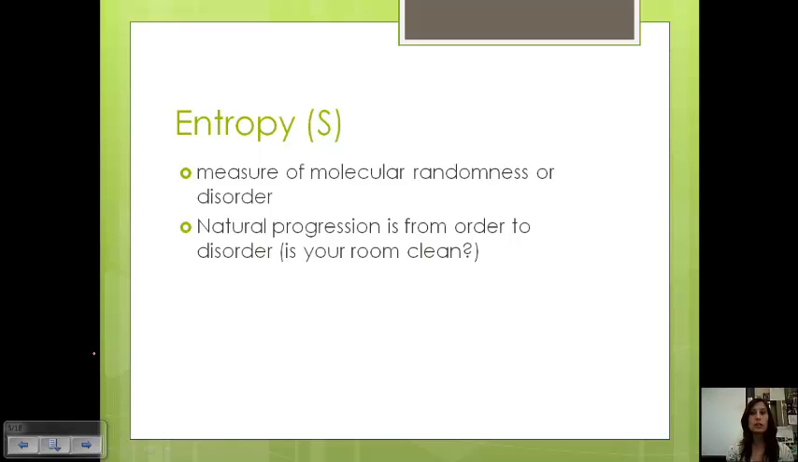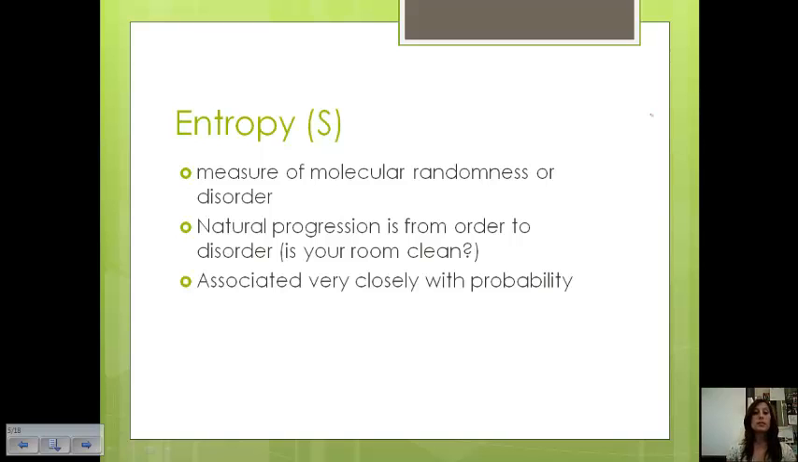For example, in general, is it easier to keep your room clean or dirty? Well, if you're like most people, it's easier to keep your room dirty, and so the natural progression is to go from an orderly system, a clean room, to disorder, and then you clean it again, and then it gets dirty, and it's this process. Entropy is associated very closely with probability, so if it's more likely to occur, it will. If you think about gas particles spreading out to take up the entire space in the container, that's more probable than them all staying together in one location.